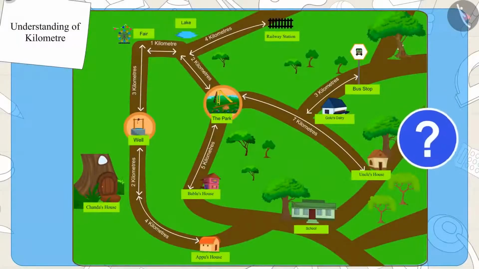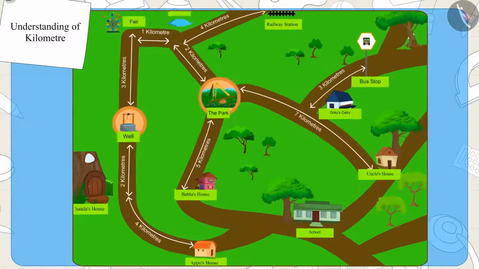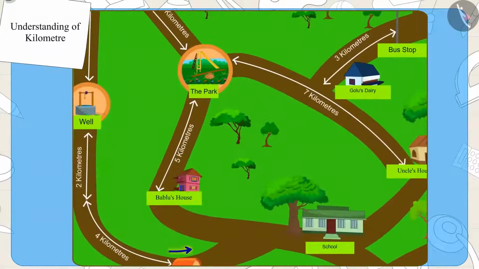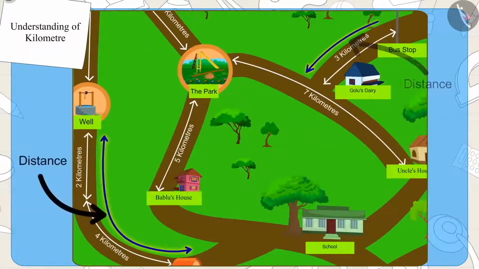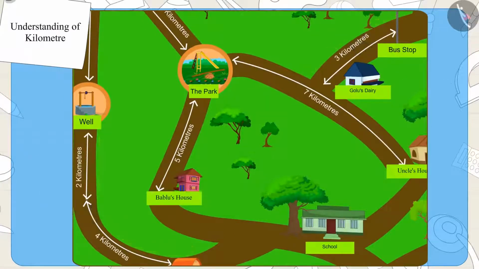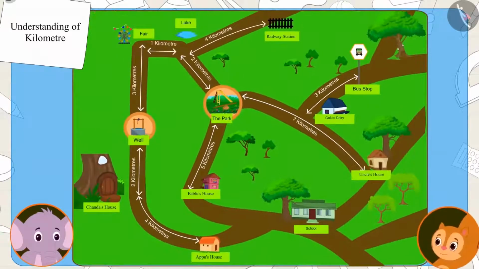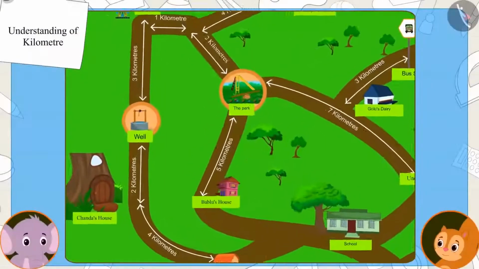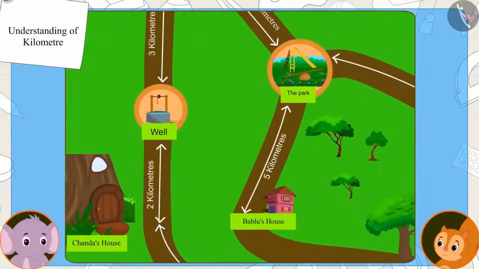Children, have you seen a map before? Maps often include places and distances between them. Come, let's see what else Appu is telling Chanda about this map. Look at this, Chanda. We will start from the well.